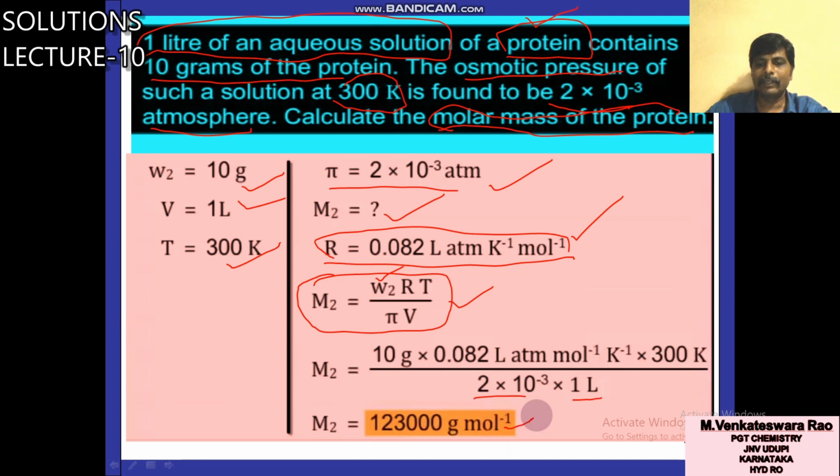You will get 123,000 gram mole inverse. This number is very large because it is a protein. Why? Because it is a polymer. Polypeptide chains are called proteins, which are polymers, so their molar masses are usually higher values. This type of numericals will come, and it is important to solve this type of numericals related to osmotic pressure.